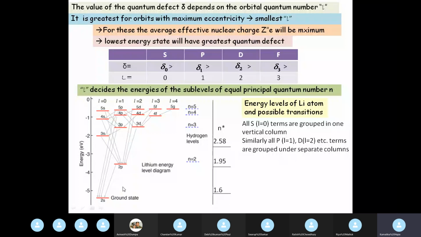Similarly, all the p subshells for the different orbitals, 2p, 3p, 4p, 5p, etc., are grouped in one vertical column. Similarly, all the d orbitals, and so on.